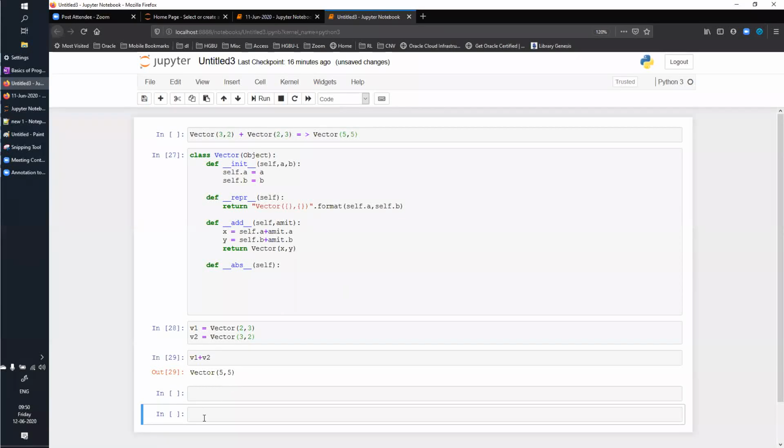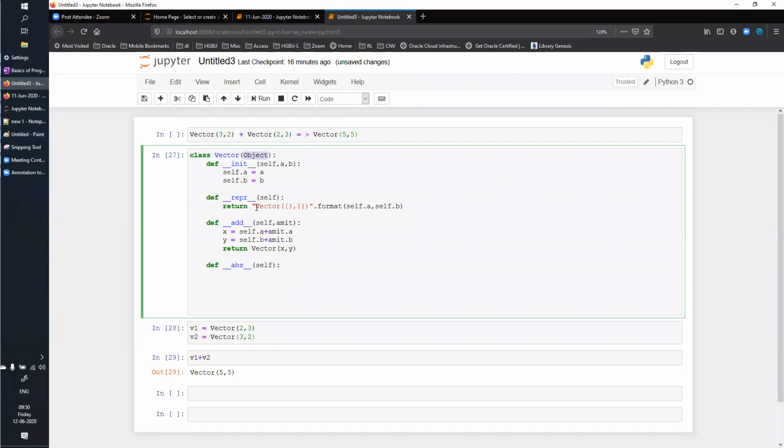Third problem then. What was the third problem? You need to create a custom exception, right? So as I was discussing for this vector problem, there is a super class called object, and every class you create inherits from this object class unless it is inheriting from some other class.